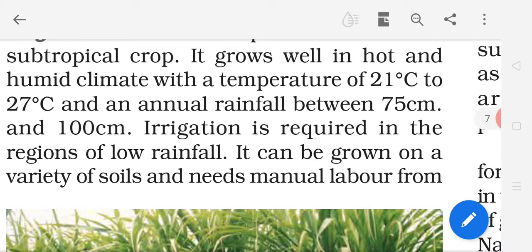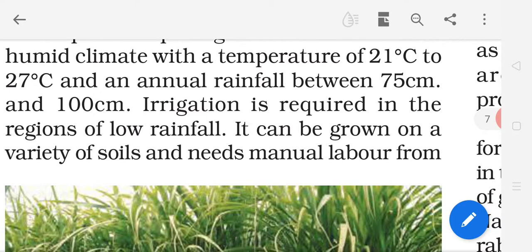Irrigation is required in the regions where there is low rainfall. So for cultivation of sugarcane, it requires proper water supply. Means we can say that irrigation is required.